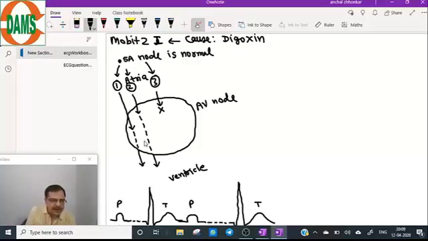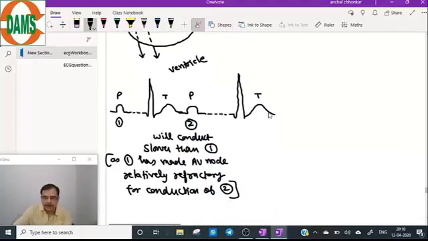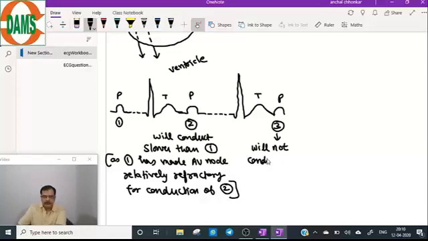So the third impulse will not go to the ventricles. The third P wave will not conduct through the AV node.